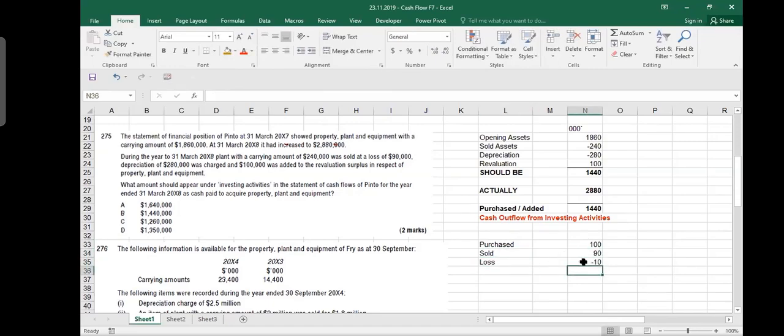So if I ask you how much is your cash flow, what do you say? 90. Cash flow is 90. You will say, I received $90. Loss is not spoken here because I'm not asking you how much is your profit. If I ask you profit or loss, you will say -10. I'm asking you how much cash did you get. So cash you got is $90. I think loss should appear for, I think, operating activities. Yeah, that goes to operating activities.